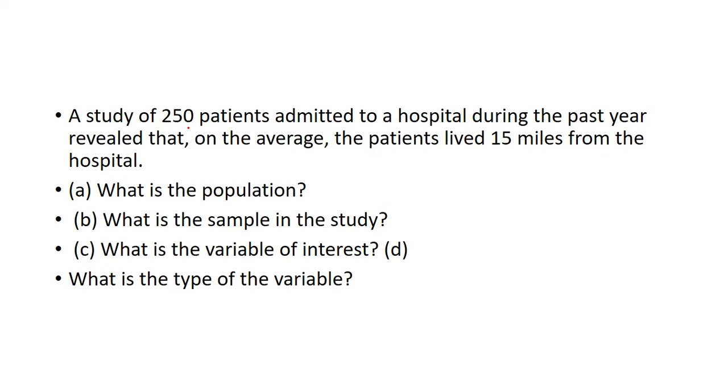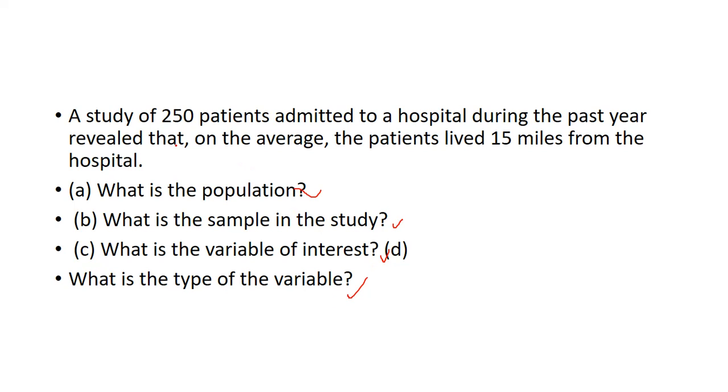My first question is what is the population, the second is what is my sample, the third is what is my variable of interest, and the fourth is which type of variable I am measuring here.